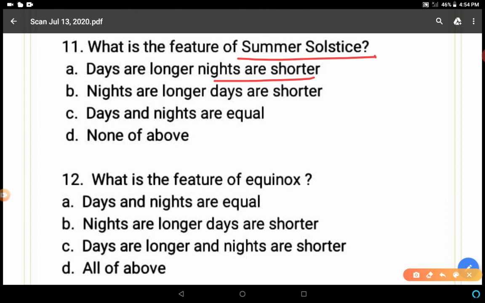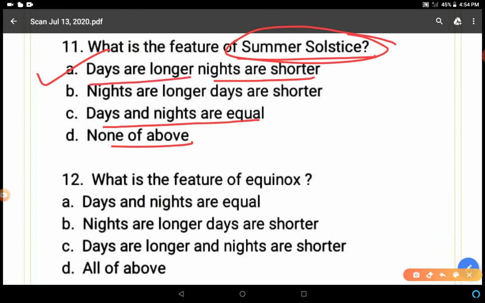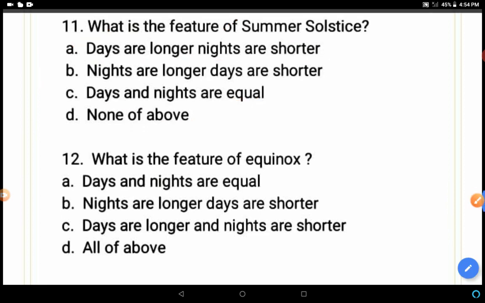Nights are longer, days are shorter. Day and nights are equal. None of the above. So A is the correct answer. In northern or southern, wherever summer solstice is there, days will be longer and nights will be shorter. A is the correct answer.